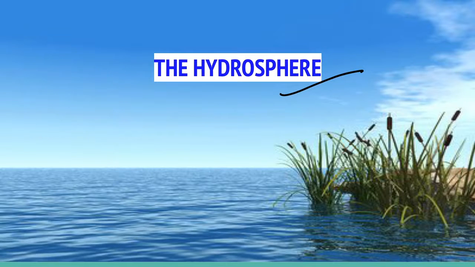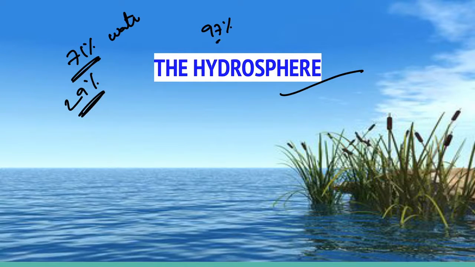The hydrosphere. What is the hydrosphere? All the waters on the surface, such as lakes and seas, and sometimes including water over the Earth's surface, such as clouds, combined are called the hydrosphere. The Earth is said to be a blue planet. Why? Because more than 71% of the Earth is covered with water and 29% is covered with land. More than 97% of the Earth's water is found in oceans and it is too salty for human use.